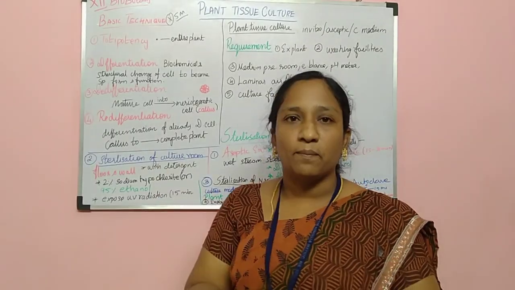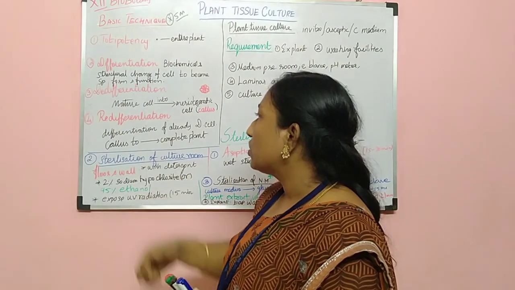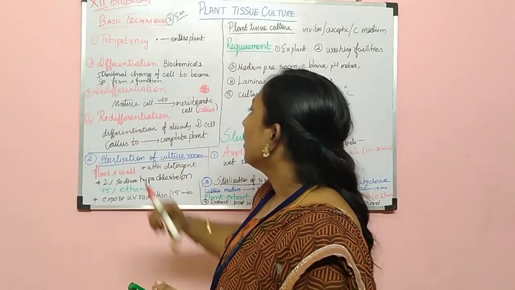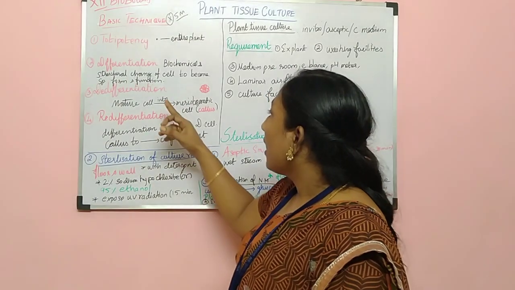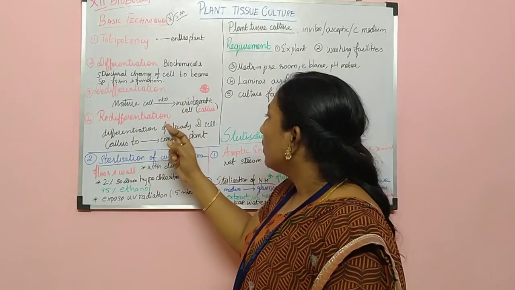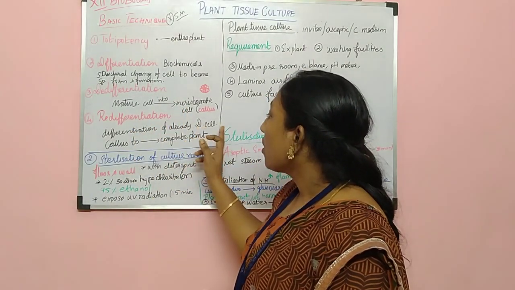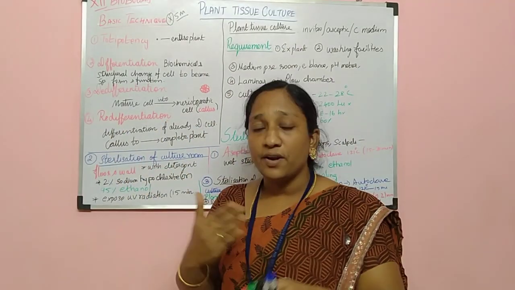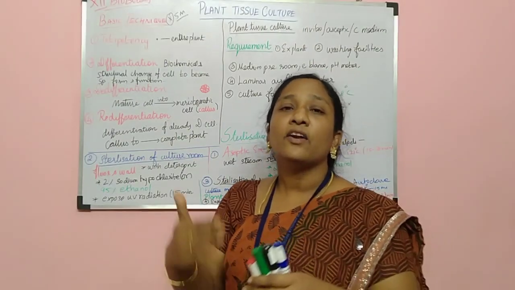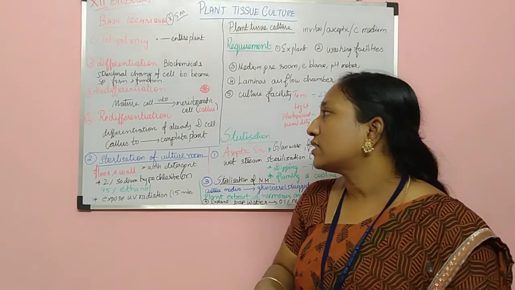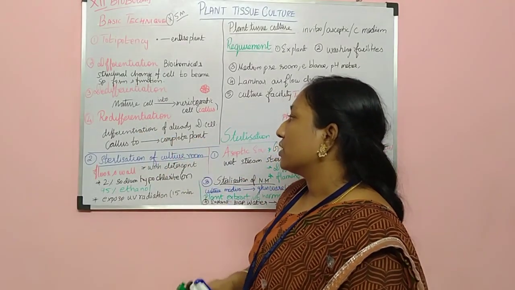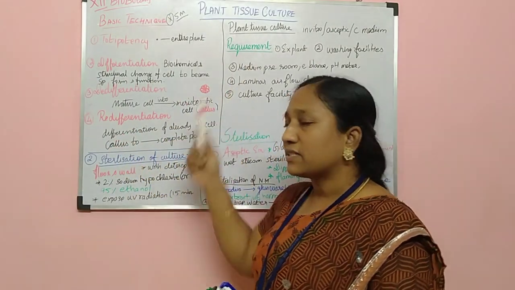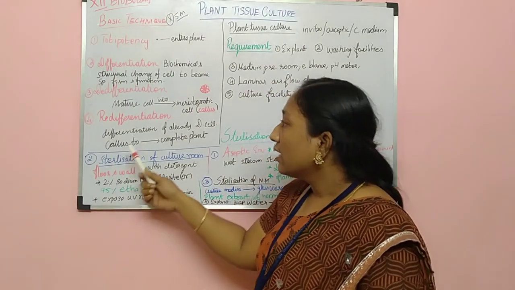And the fourth step of the basic concept is redifferentiation. Under redifferentiation, already differentiated tissue undergoes differentiation again. Already differentiated cells again undergo differentiation, and that is called redifferentiation. For example, here callus is formed. From the callus the complete plant will form. That is called redifferentiation.